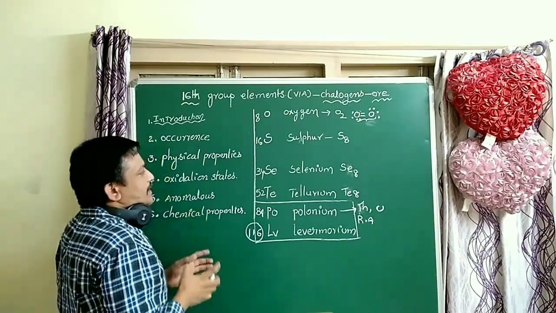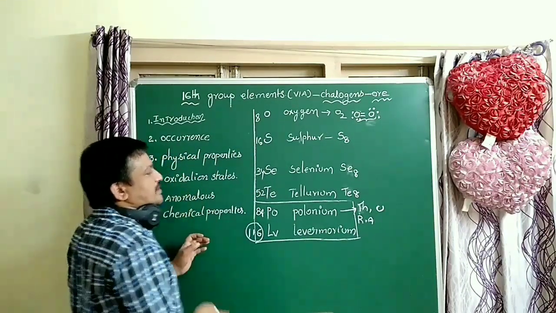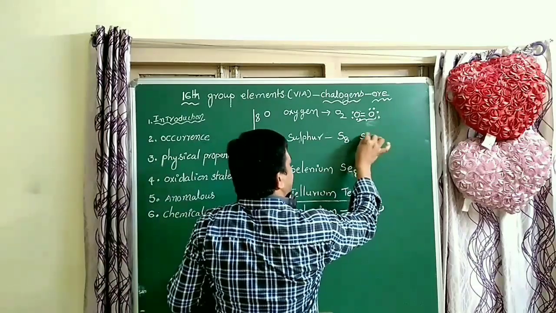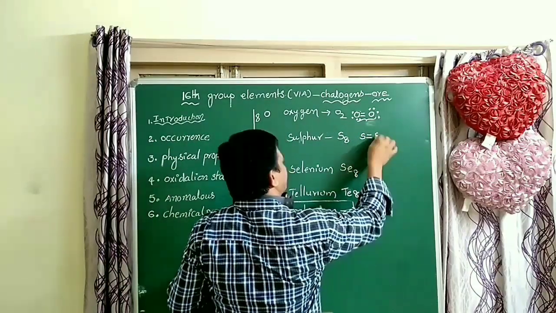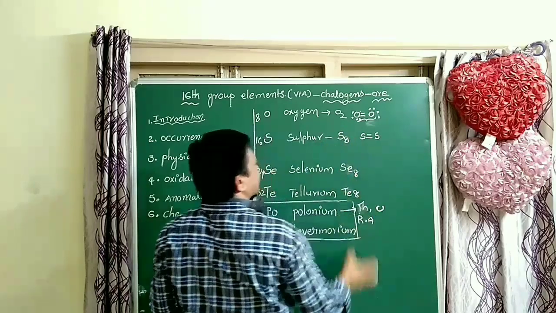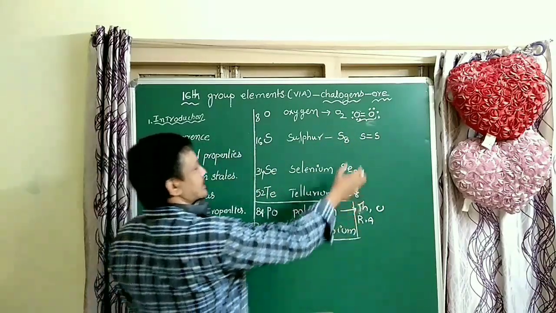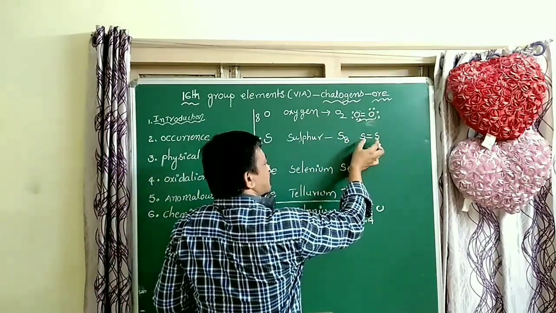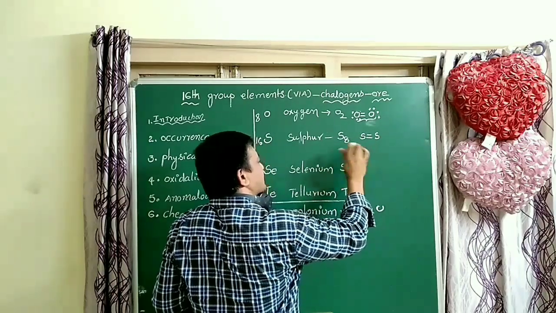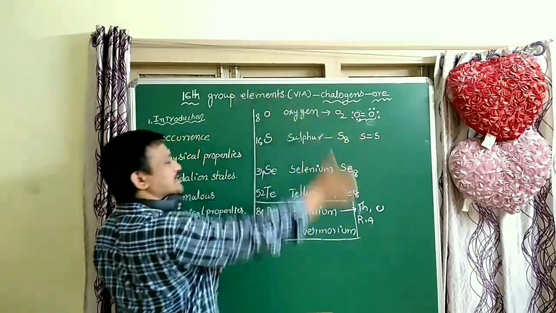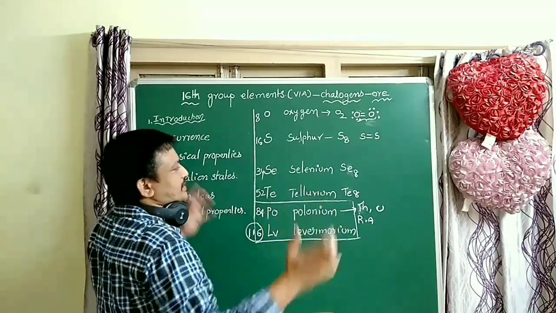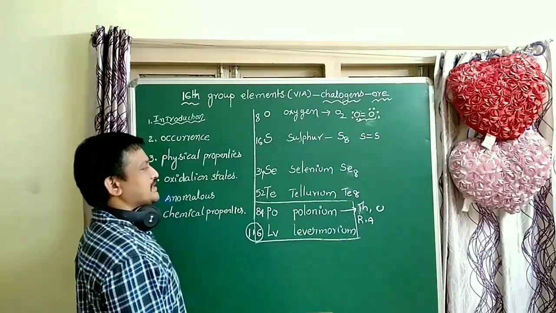In the remaining atoms, multiple bonds are very less stable. Here sulfur S double bond S is very less stable. Why? Because size increases, the strength of the pi bond decreases.